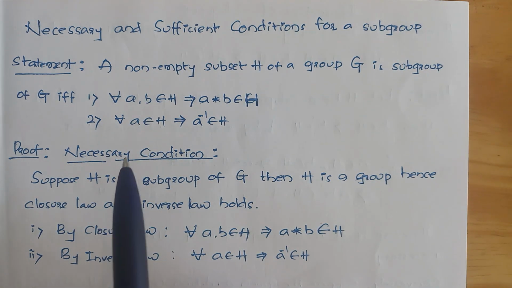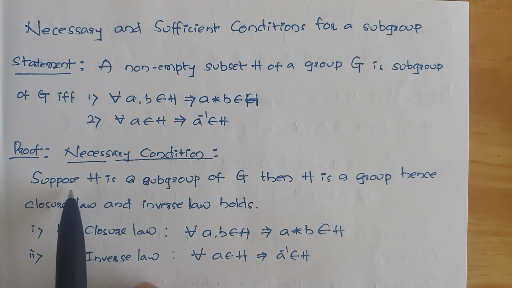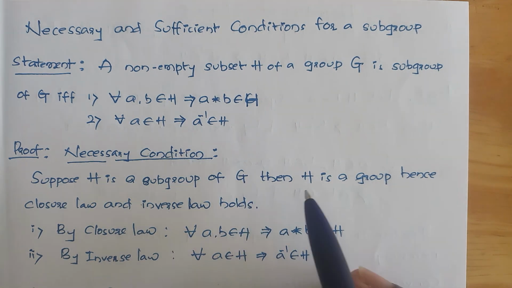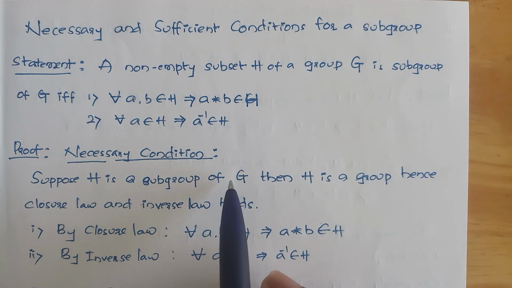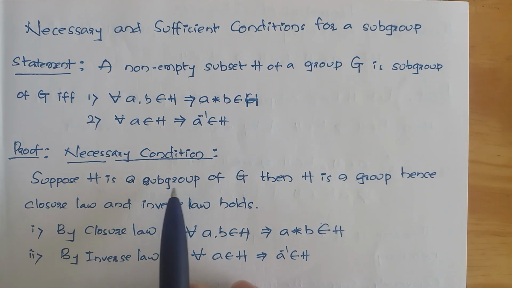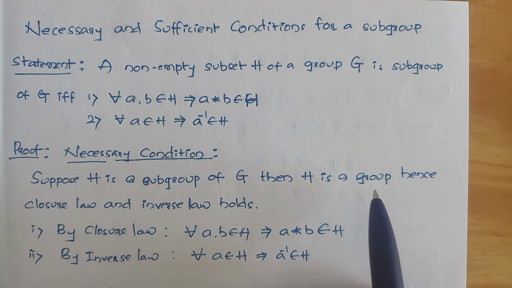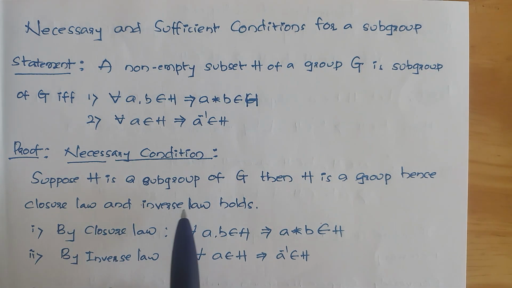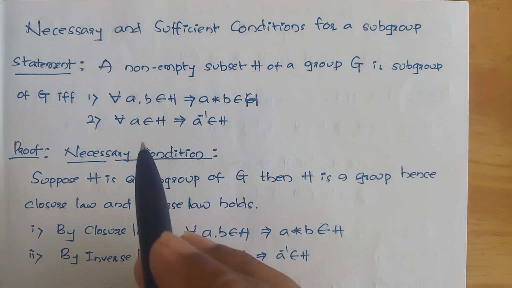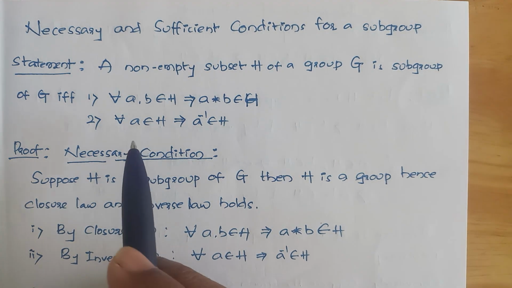In the necessary condition, suppose H is a subgroup of G. Then H is a group, because G is a group and H is a subgroup of G, so H is also a group. Hence closure law and inverse law hold.